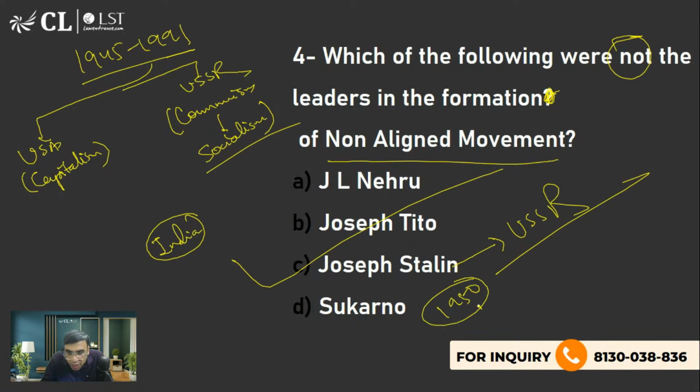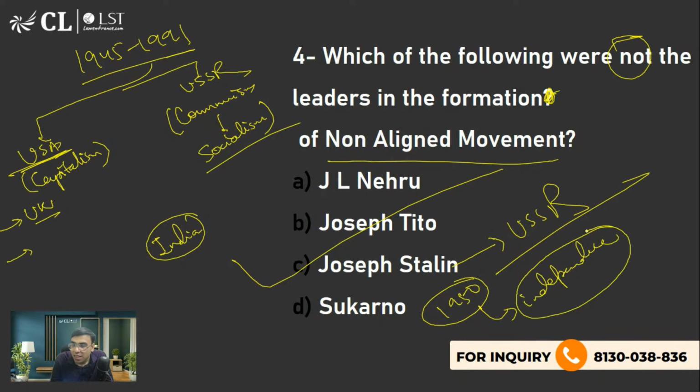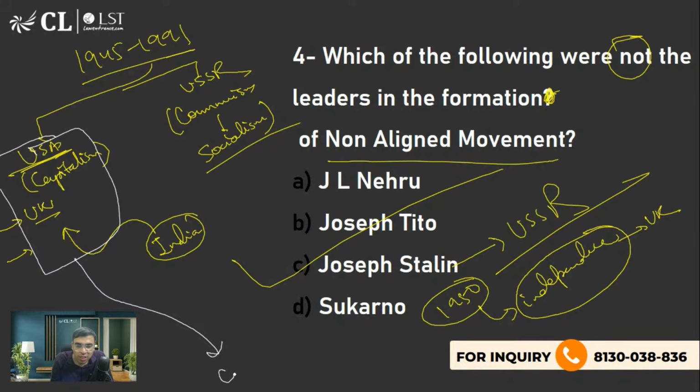पहले आप चीज समझो, 1950 में we have just got independence, ठीक है। इधर USA capitalism के साइड में, और एक कंट्री, उसका नाम है UK, फ्रांस, ब्रिटेन, सब कुछ है। We have got independence from where? From UK, right? So we cannot go here, इधर का तो कोई स्कोप ही नहीं। Why? Because UK, even USA, these countries were actually, इनके पाले में एक जो शिकायत थी वो ये थी कि they were doing colonialism और imperialism इसको कहते हैं ना। And we have just come out of this 2-3 years back, 2-3 साल पहले आजाद हुए। So we were part of colonialism for many years. So we cannot think of joining that bloc।